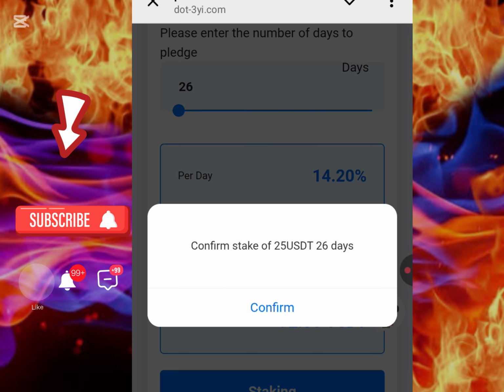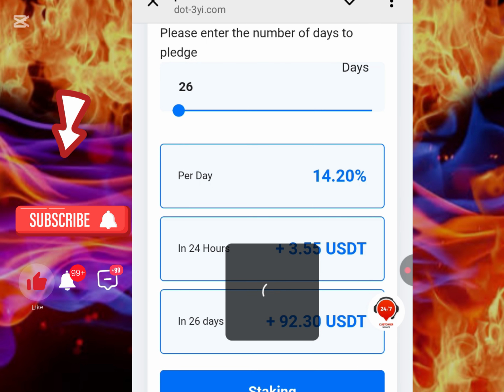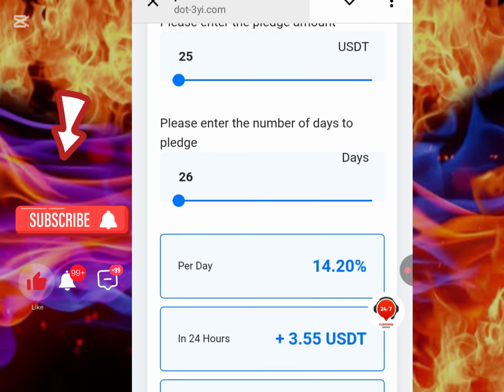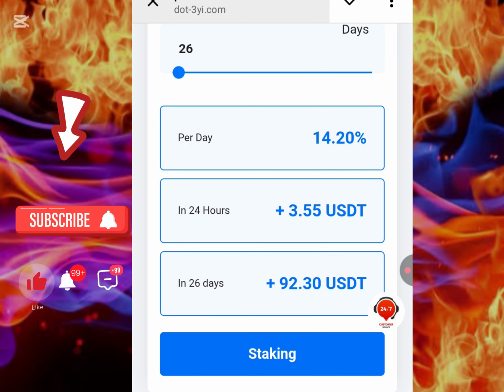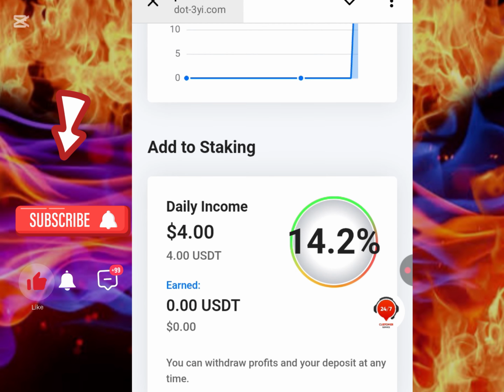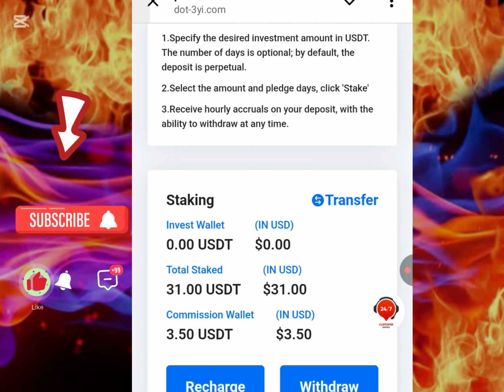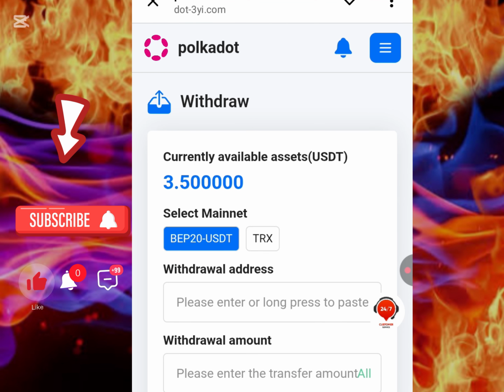Now once I click on staking, you are going to see it's telling me to confirm. Once I confirm it, you are going to see my staking is confirmed, and this is what I'm going to be earning, which is approximately 3.55 USDT per day. Now 3.55 USDT per day, if you convert that to Naira every day, you are earning approximately 5,600 plus, and in the next 10 days you'll be earning around 56,000 Naira. That's 2x of what I'm starting up here with.